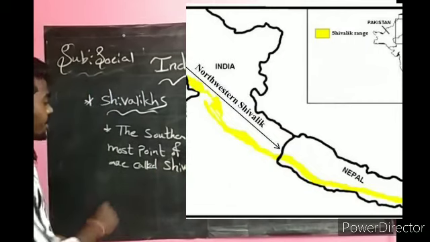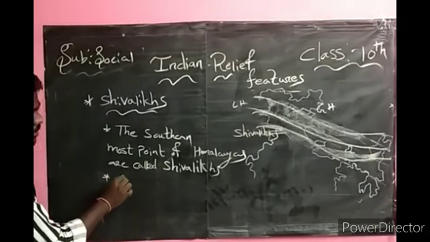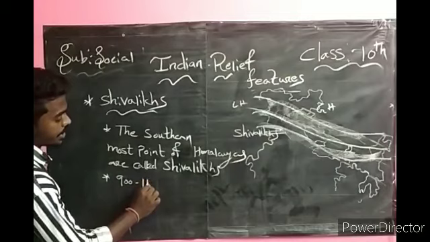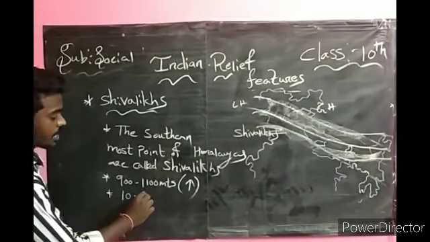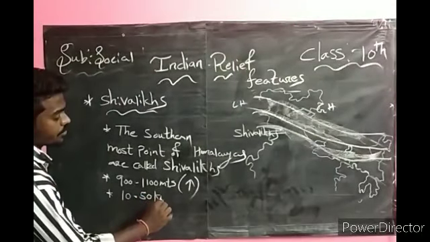It has an altitude of 900 to 1,100 meters and a width of 10 to 50 kilometers.